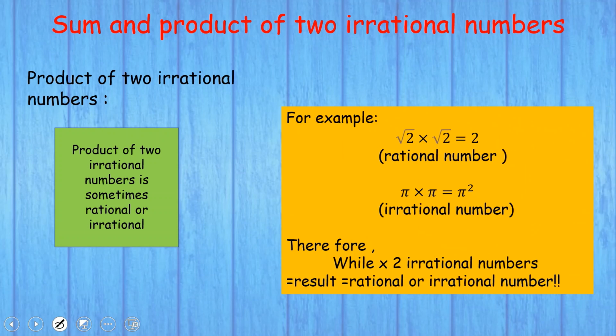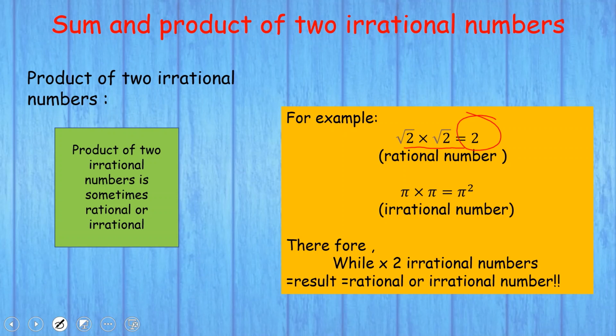For example, consider root 2. We know root 2 is an irrational number because it is not a perfect square. But when root 2 is multiplied by root 2, we get the result 2, which is a rational number.